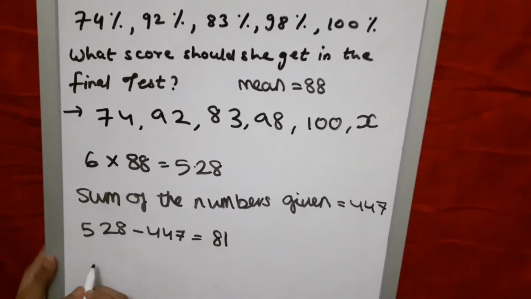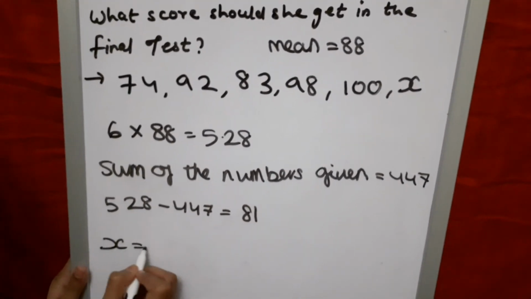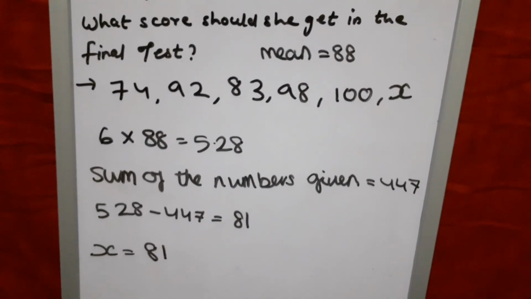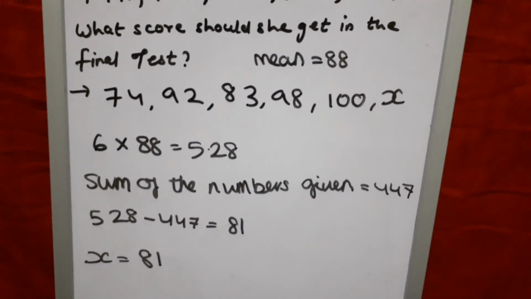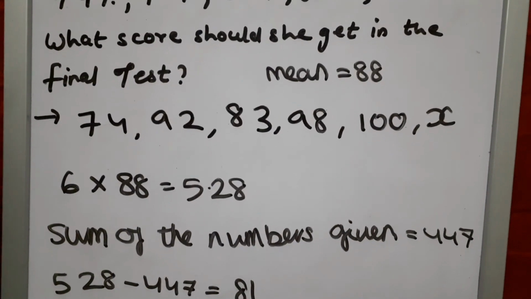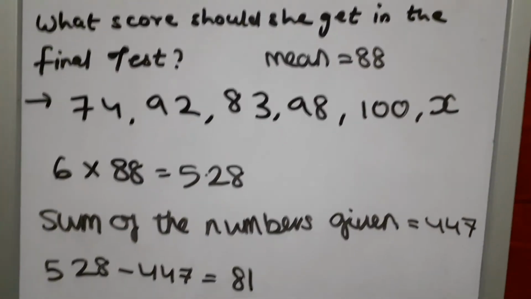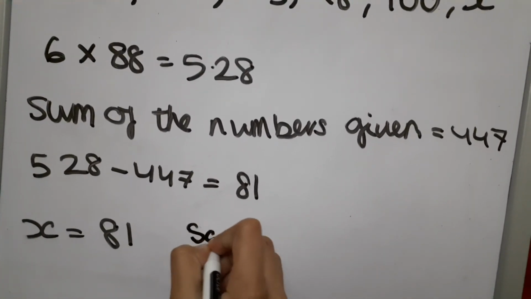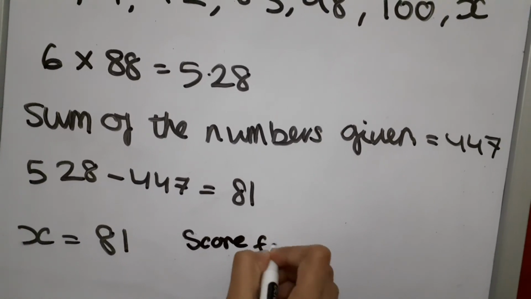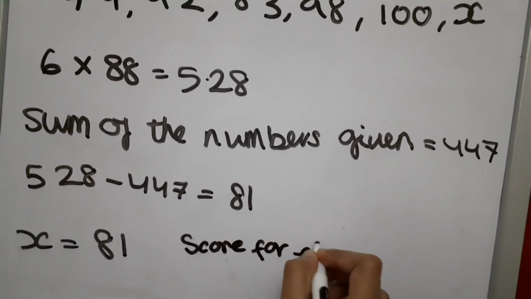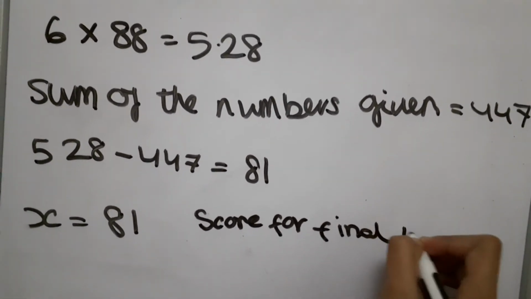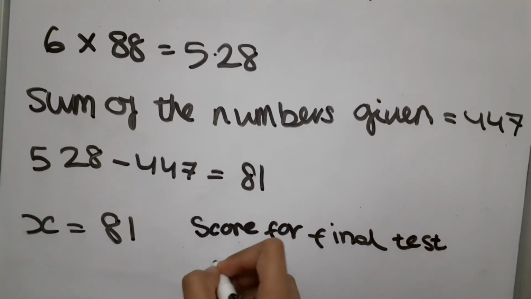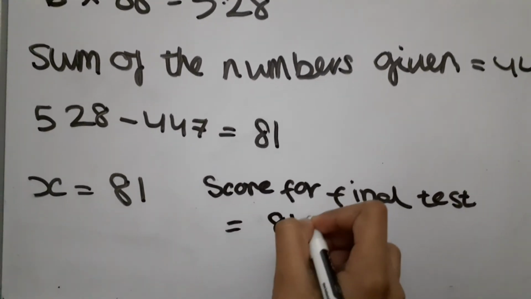So x is equal to 81. What score should she get in the final test? The final test is equal to 81%.